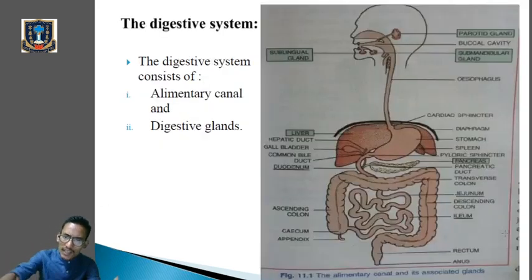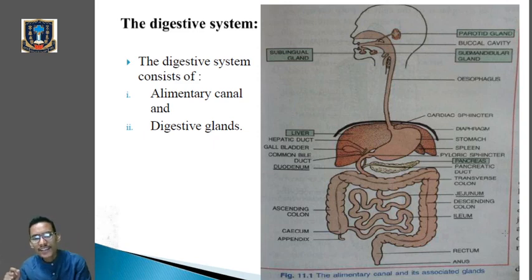Okay, next one, we'll talk about the digestive system. So the digestive system is mainly composed of alimentary canal and the digestive gland. Listen very carefully: the digestive system, the system that will help in the process of food digestion, is mainly composed of alimentary canal and the digestive gland. So alimentary canal is a long muscular tube. You can even see in the figure number 11.1.